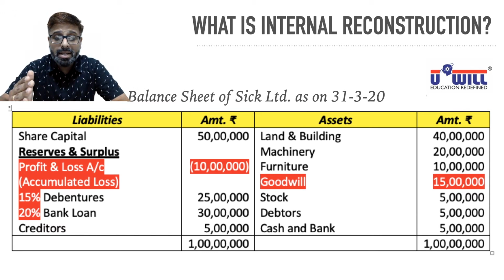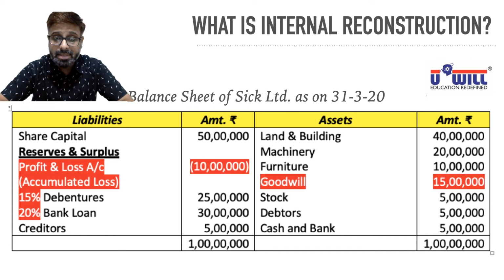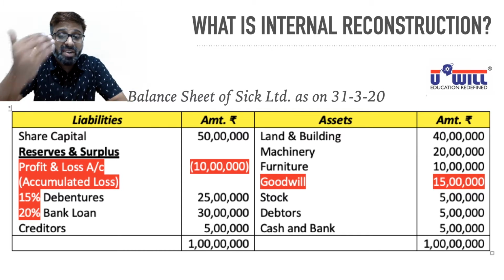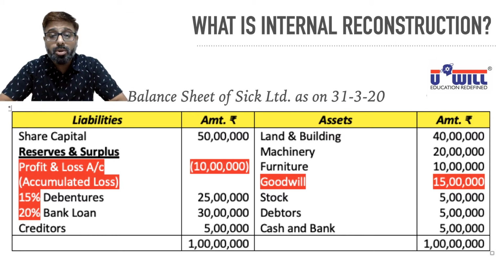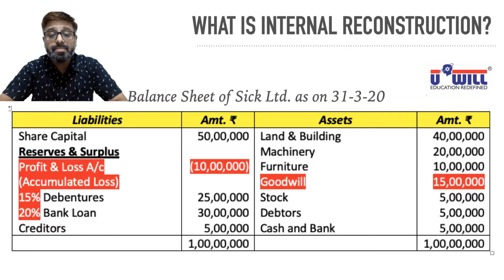Maybe after the reconstruction, if company is managed well by the new set of board of directors, it may start making profits. If you don't make any changes in this balance sheet, then even if the company starts making profit from the next year, it cannot distribute dividend to its equity shareholders. Why? Because those profits, first it will have to use to write off this huge accumulated loss of 10 lakhs.